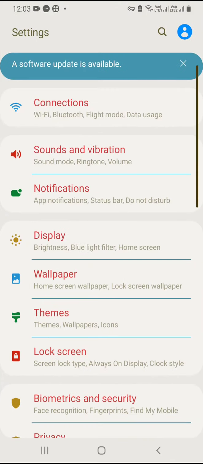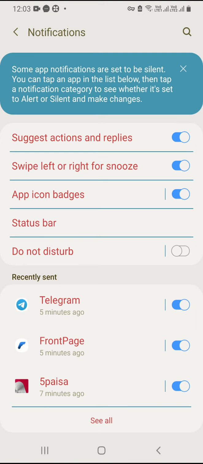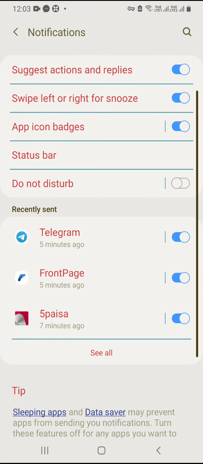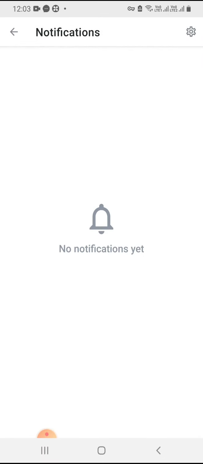I thought video was off. Here you have to click notification and check front page, whether the notification is enabled, on or off. If it is off, you have to turn it on. Then only you will get my notification, otherwise you will not. Once you turn it on, leave it. Then you will get everything, and you can also check notifications in the application.